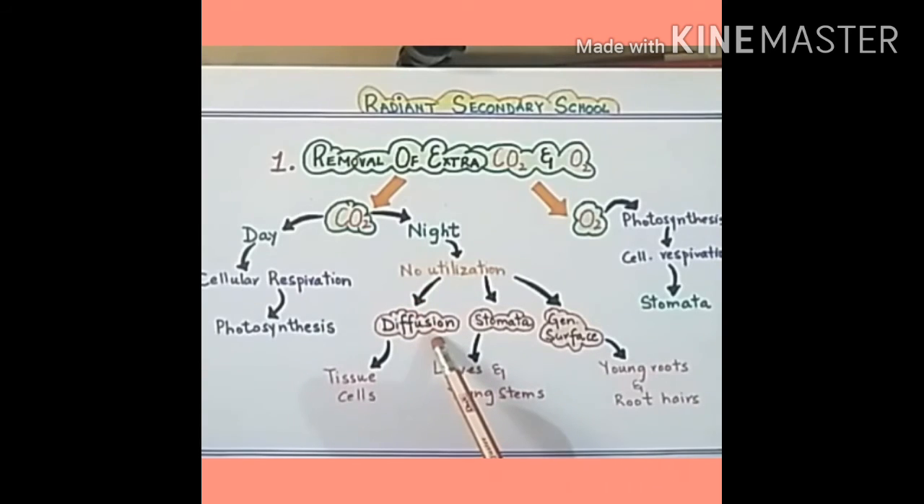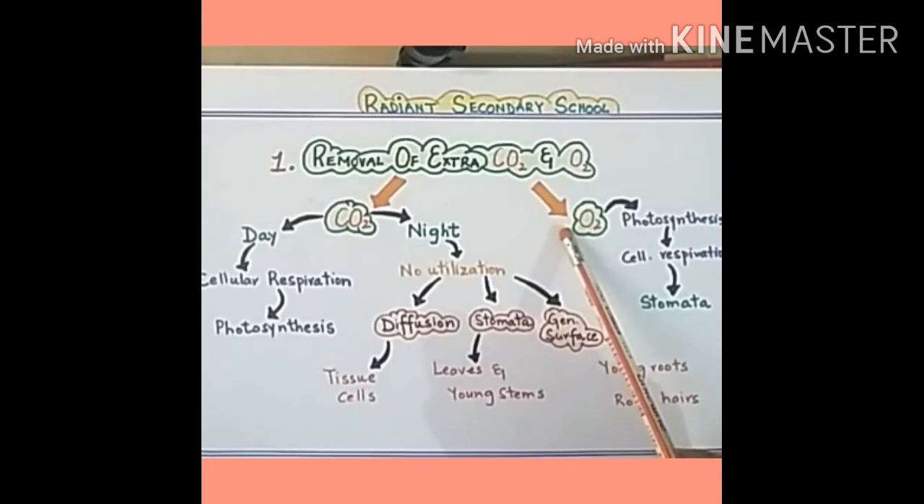For example, this extra CO2 can be eliminated by the process of diffusion which takes place into the tissue cells. Similarly, this extra carbon dioxide can be removed through stomata, which are present on the epidermis of leaves and young stems. This extra carbon dioxide can also be removed through the general surface of young roots and root hairs. The root hairs are tiny extensions of epidermis of roots.